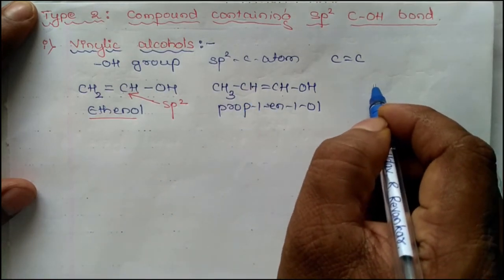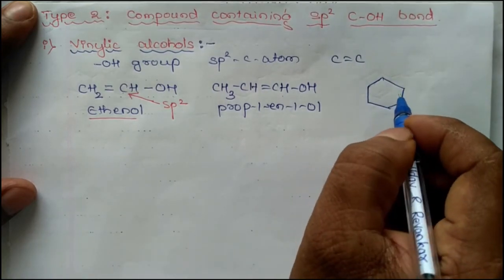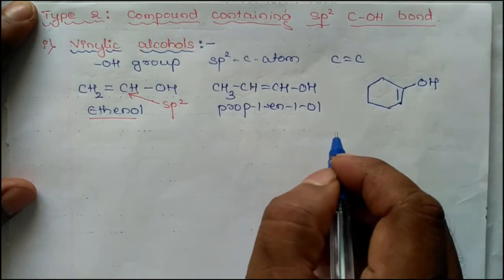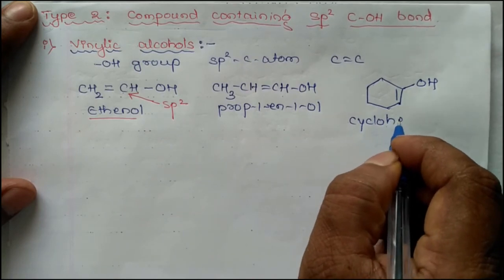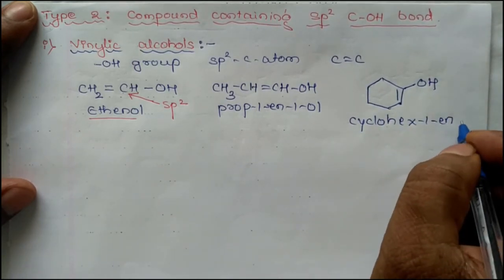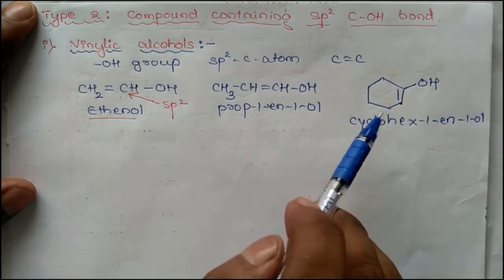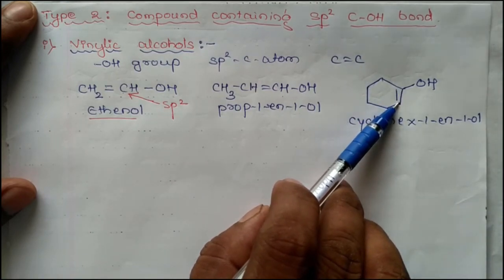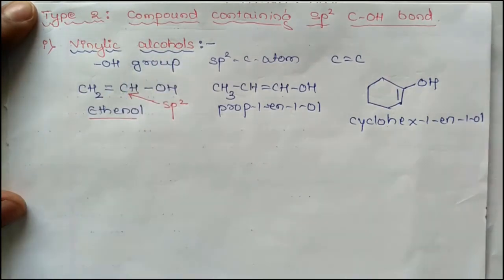One more example, OH. This is cyclohex-1-en-1-ol. Here this carbon atom is sp2 hybridized and bonded to another carbon atom through a double bond. This is also another example of a vinylic alcohol.